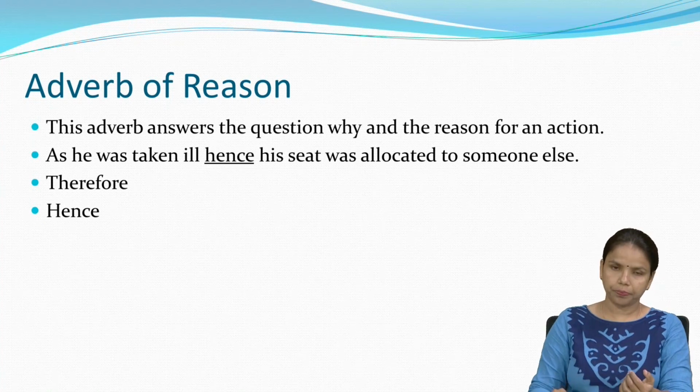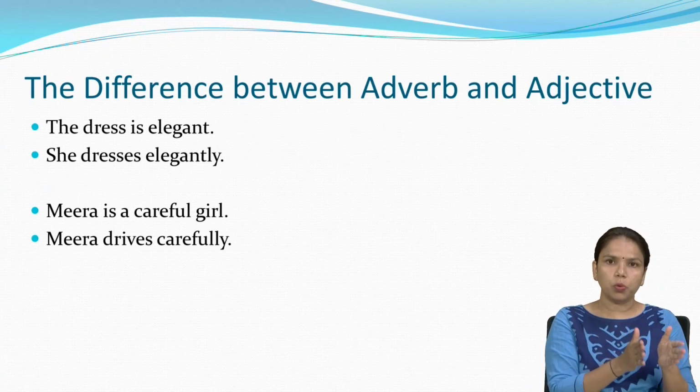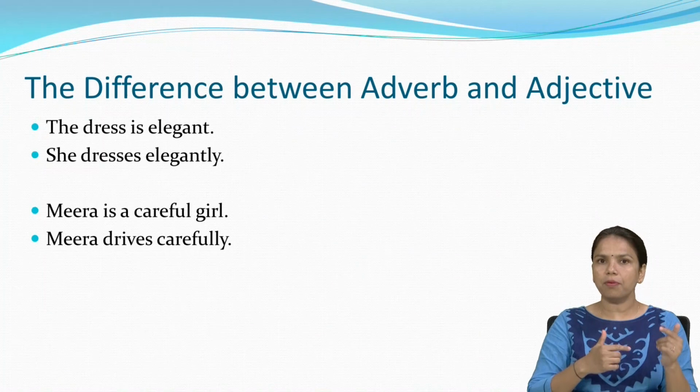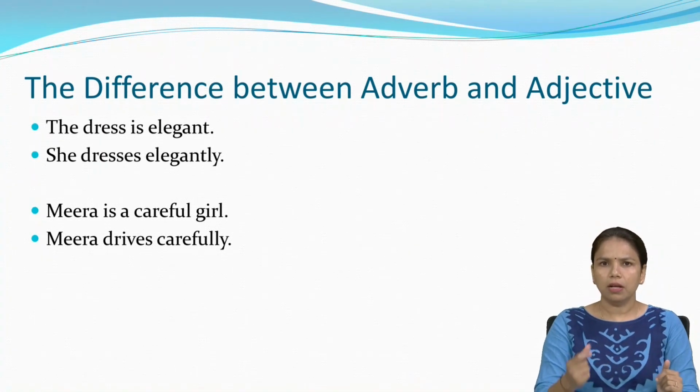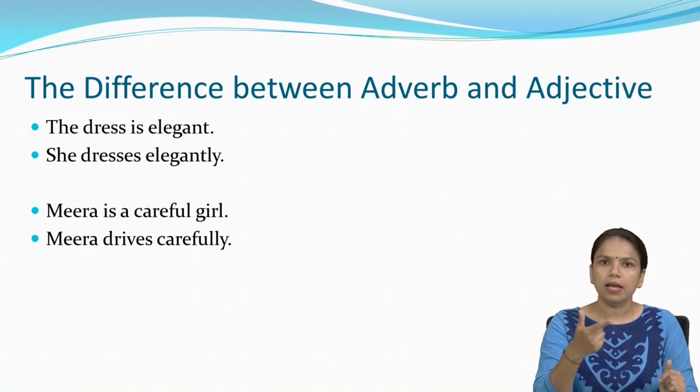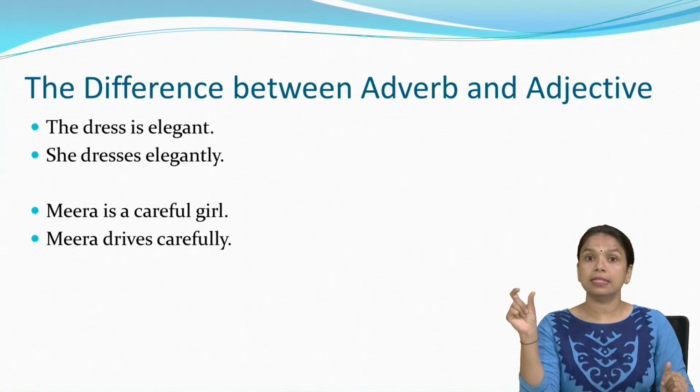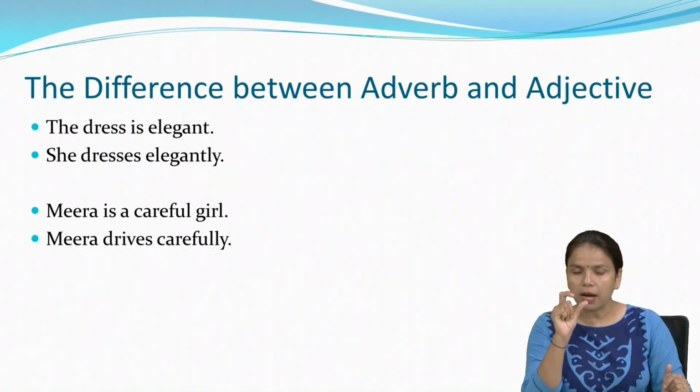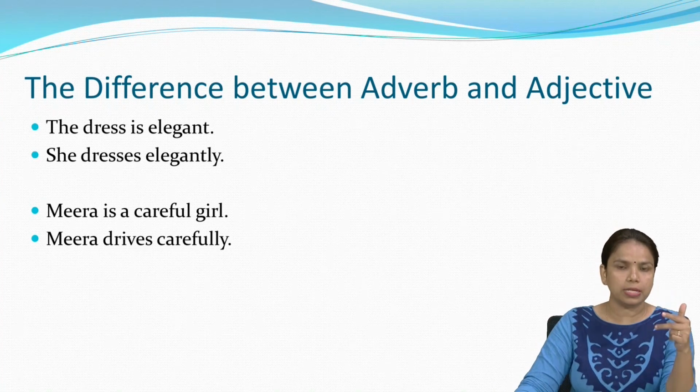Whenever we solve questions, how can we identify this is an adverb and this is an adjective? Here are the examples. I have taken two examples.